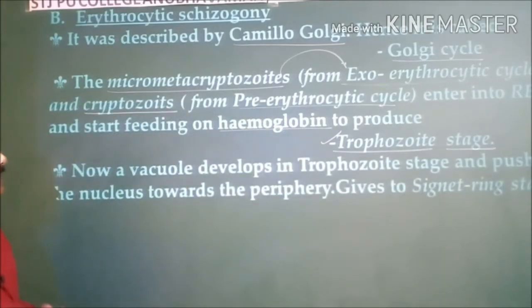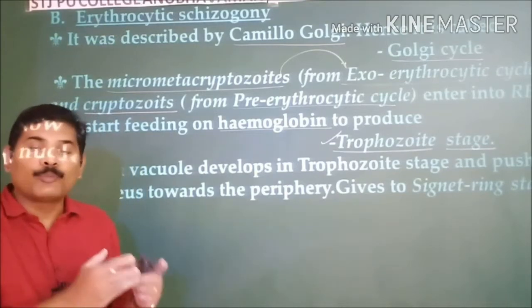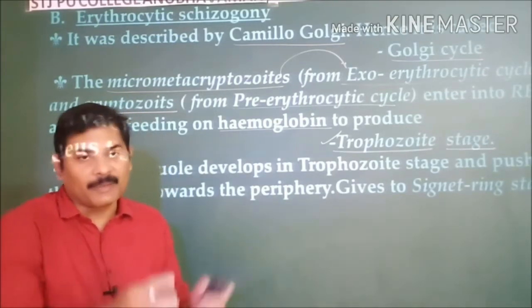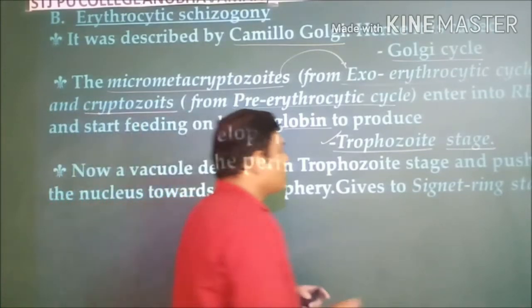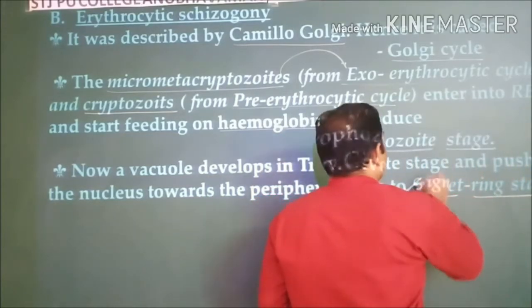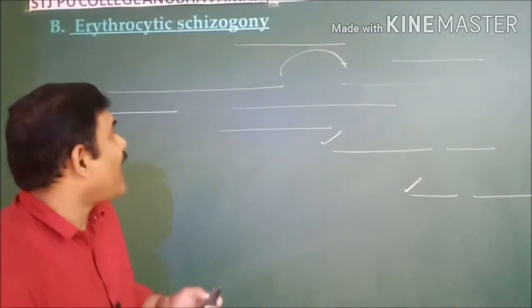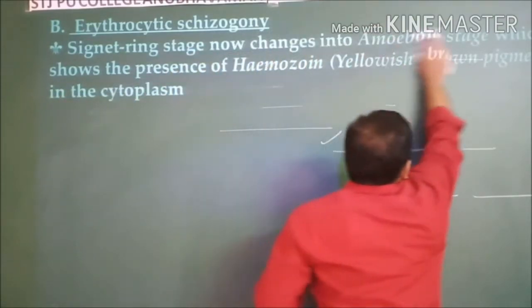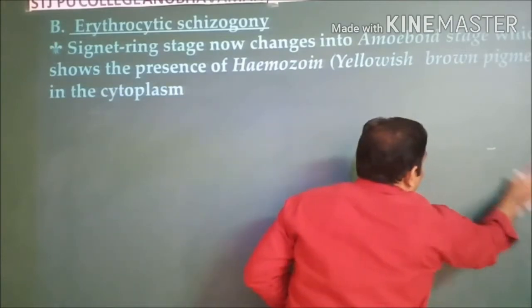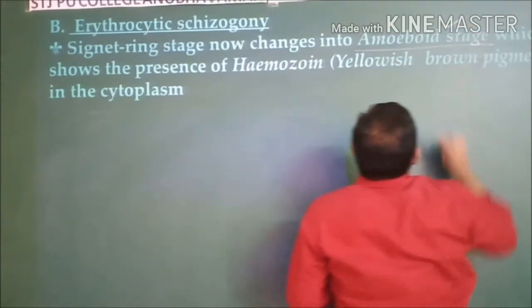And this trophozoite stage, since it keeps on feeding, develops a vacuole within it, and the vacuole gradually increases in size and pushes the nucleus as well as the cytoplasm to the periphery, as a result of which that stage looks like a finger ring, so that stage is known as the signet ring stage. In due course of time, the signet ring vacuole disappears, and it develops pseudopodia on its surface, so the stage takes the shape of an amoeba. That is the reason why we call it the amoeboid stage.